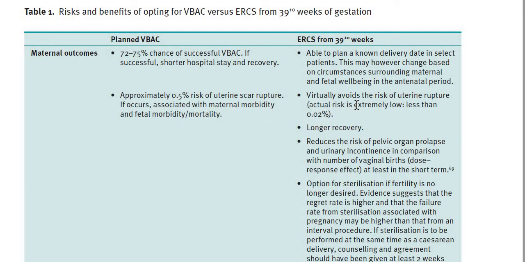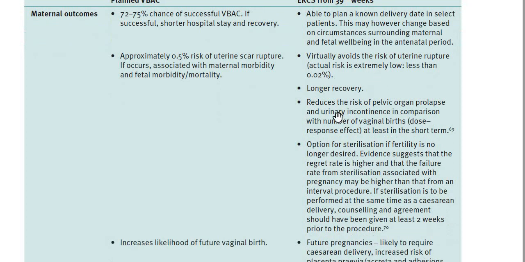If we are doing the ERCS, we are virtually avoiding the risk of uterine rupture, and the actual risk is very low, less than 0.02. That's why they don't ask you questions about it, because with an elective repeat section the chance of ruptured uterus is just 0.2%. Okay?